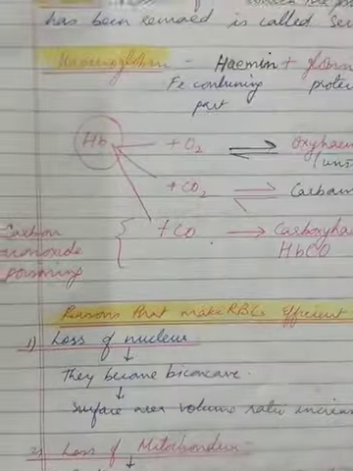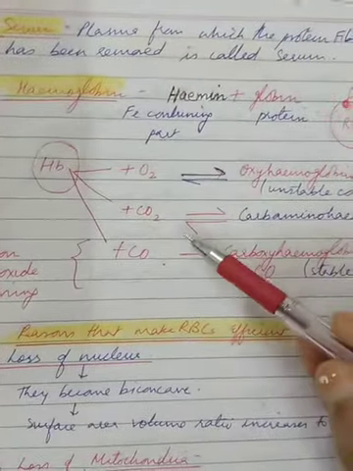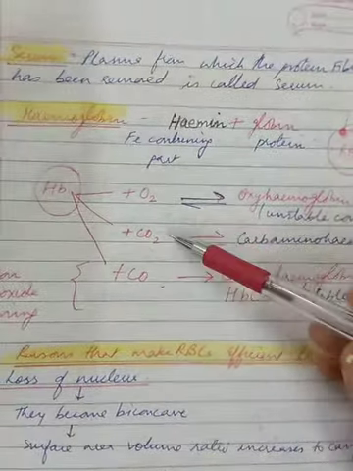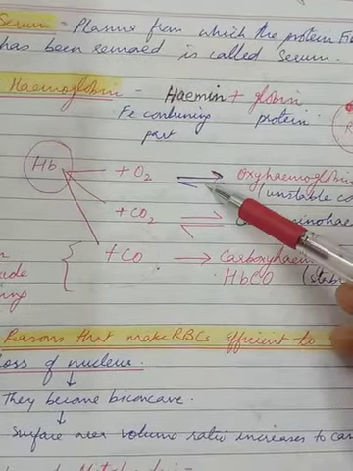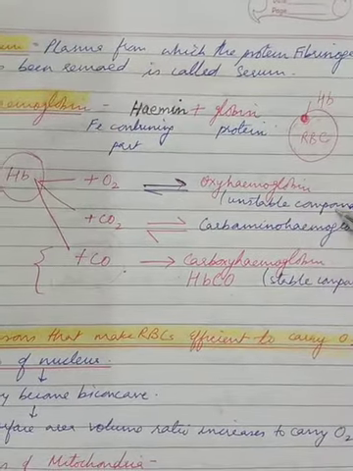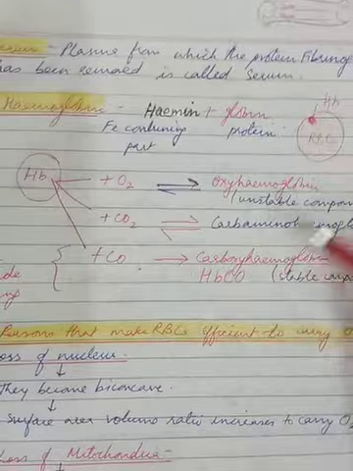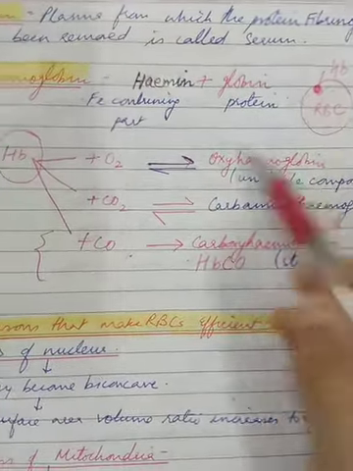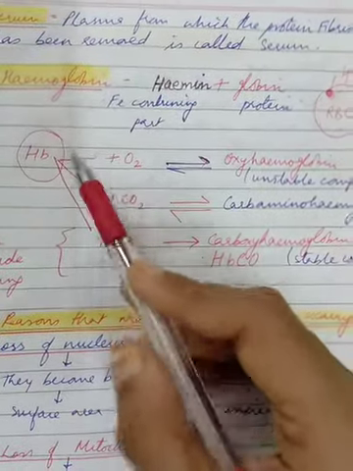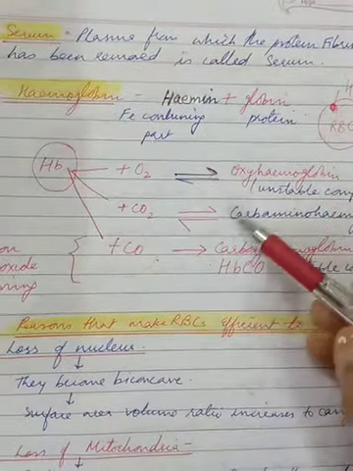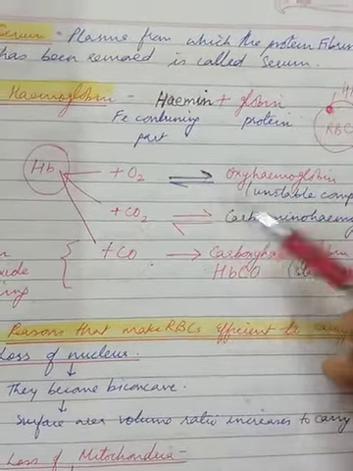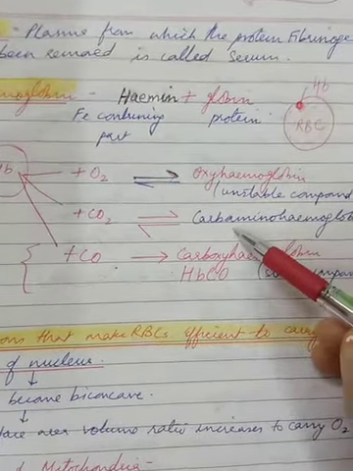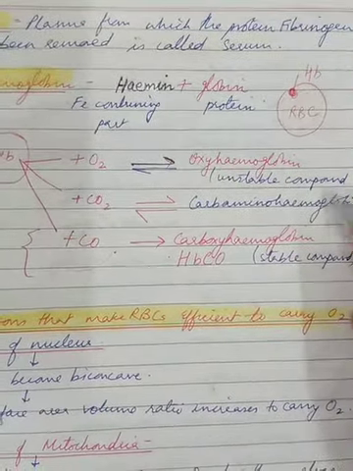Then hemoglobin has an ability, as I already discussed, to combine readily with oxygen to form oxyhemoglobin, the unstable compound. Then it will give oxygen to the place wherever it's required, and again get free as hemoglobin to be used again. Hemoglobin can carry a very small quantity of carbon dioxide also, in the form of carbaminohemoglobin.